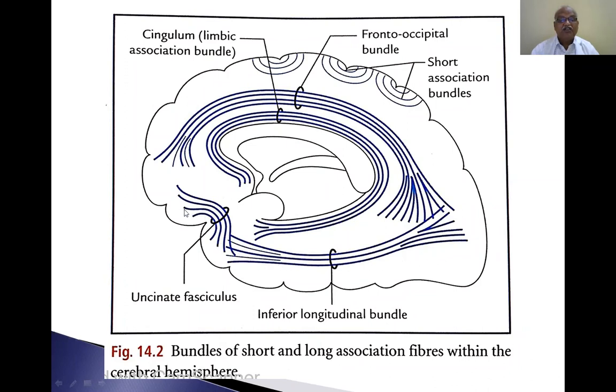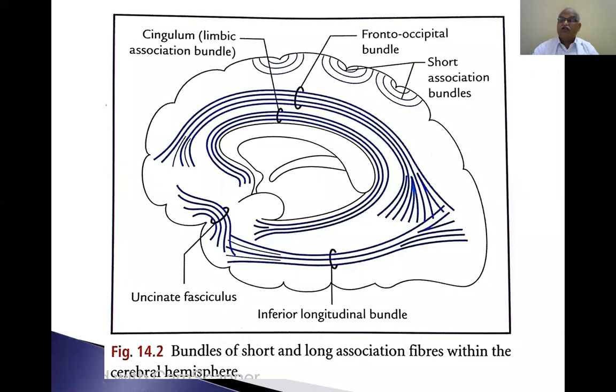This is the uncinate fasciculus. It connects the frontal pole with the temporal pole. This connects the motor speech area with the frontal cortex, the orbital cortex with the motor speech area present in the temporal pole. So uncinate fasciculus is connecting the frontal pole orbital cortex. This is the orbital surface of the frontal lobe. So the uncinate fasciculus is connecting the frontal lobe to the temporal pole motor speech area.